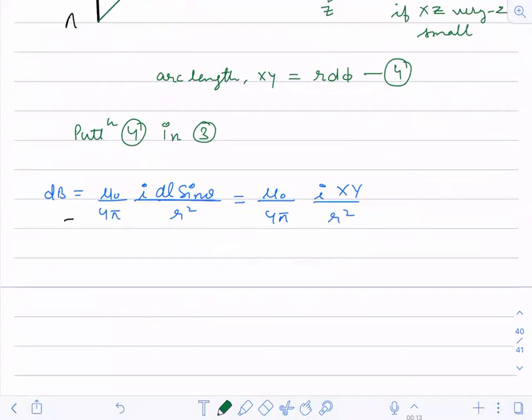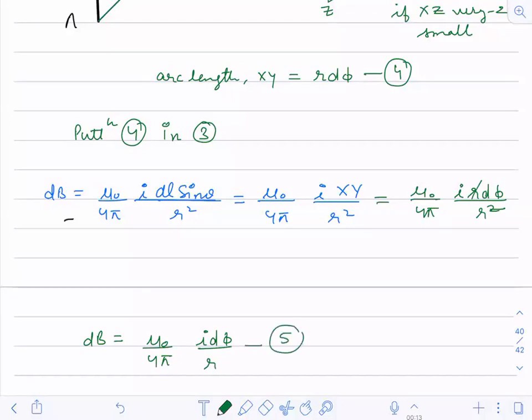I will put dB as mu naught upon 4 pi, I r d phi divided by r square. So this r and this r will get cancelled. Finally you will have dB equals mu naught upon 4 pi I d phi by r. This is my equation number 5 now.